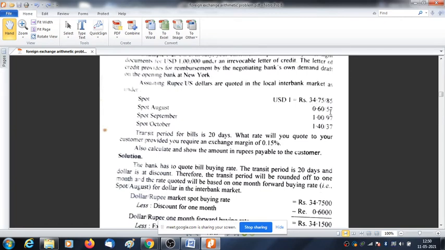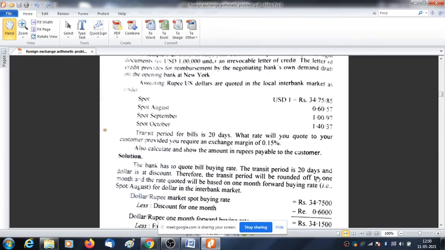It is in discount, so it should be rounded up to the lower month. And the bill is for 20 days. So for 20 days I cannot take this August, because I have to round it up to the lower month, and the lower month will be the spot rate. So here I won't take this 1 month period. Had it been a premium, we would have rounded up to the higher month, and in that case it would have been spot August. But here we are at discount. In case of discount, we need to round up to the lower month, and here the lower month means this spot rate.